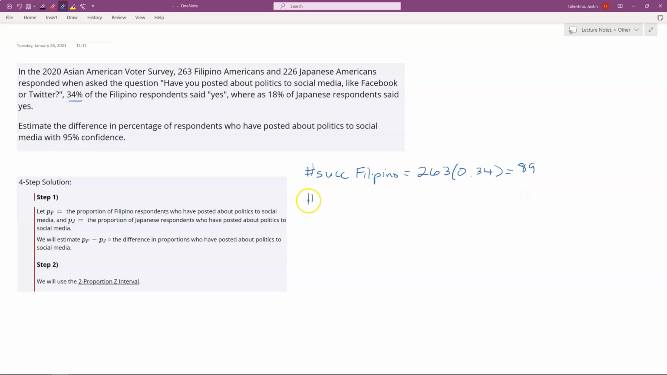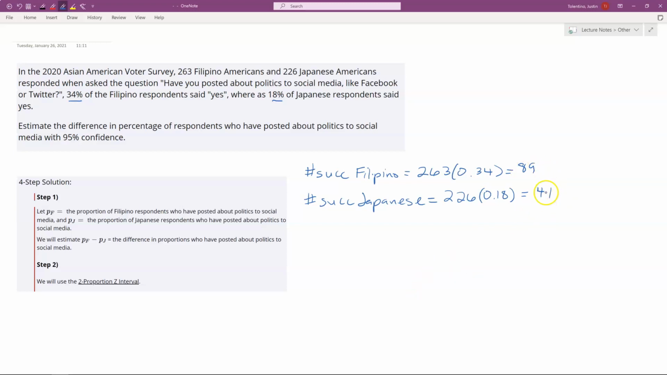So next, let's look at the number of successes for Japanese. Well, in this case, we have 226 total that were surveyed. And out of those that were surveyed, 18% said they do post to social media. So that would be times 0.18 to find that percentage. And if we round this again, we get about 41.